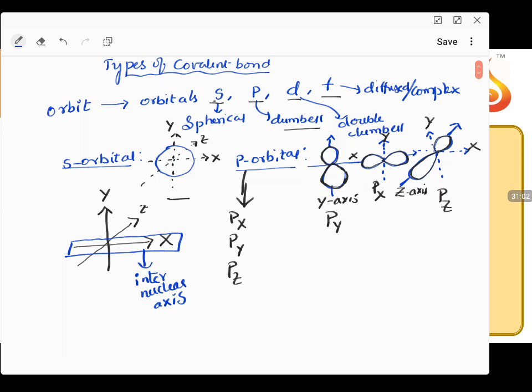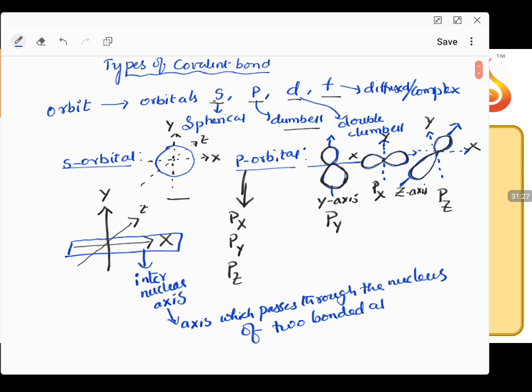If you consider the x-axis as the internuclear axis, that means the axis which passes through the nucleus of two bonded atoms. Any axis that can pass through the bonded atoms is taken as the internuclear axis.